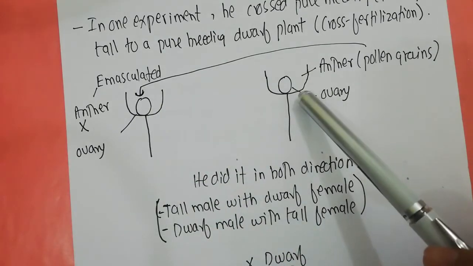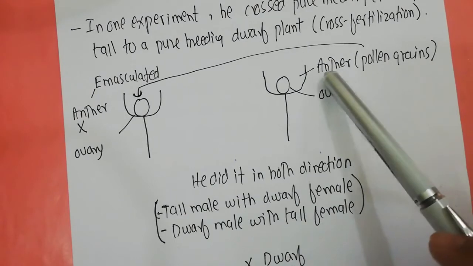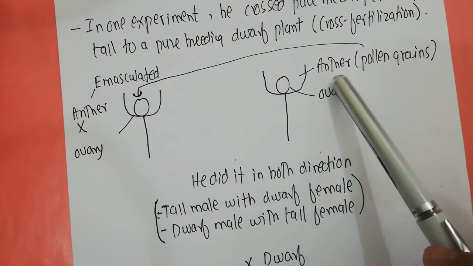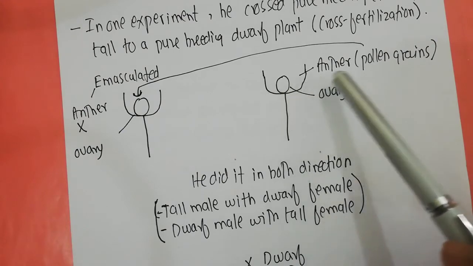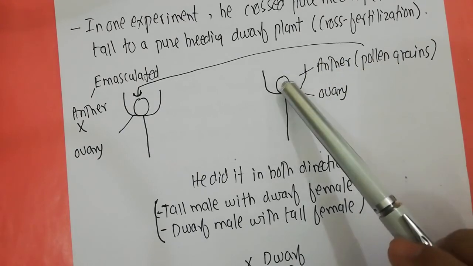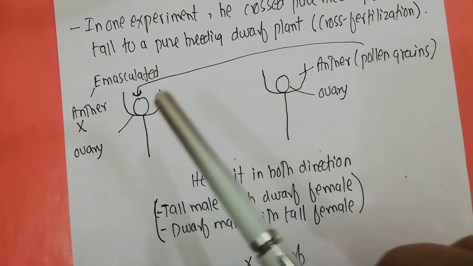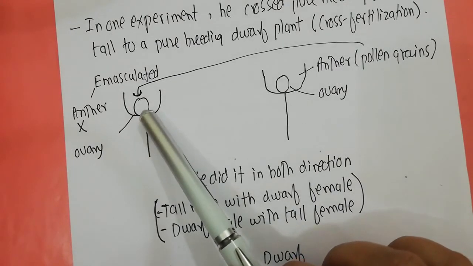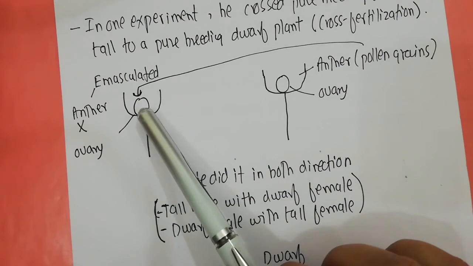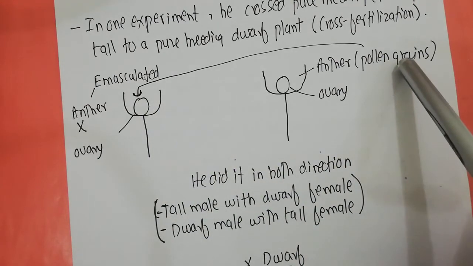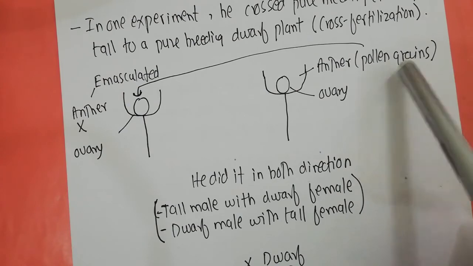From the other plant, he removed the anthers and collected the pollen grains, and he used the pollen grains of this flower to fertilize the ovary of the other flower. So it was a cross fertilization, because the ovary was from a different flower and the pollen grains were from a different flower.